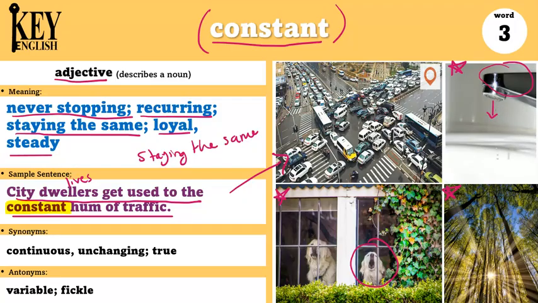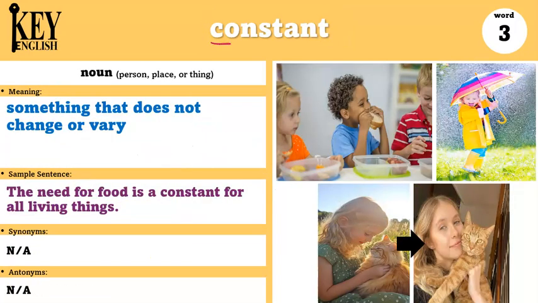Some synonyms of constant are continuous, unchanging, and true. And antonyms are variable and fickle. And constant can also be used as a noun to talk about something that does not change or vary. Vary means become different, so it's always the same.